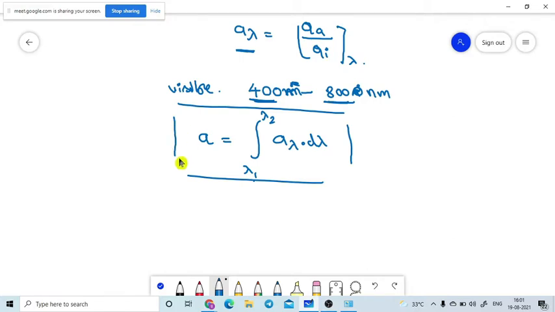So up to PUC 1 level we don't have any problem regarding this. We have problems regarding the previous manner, QA by QI, but we don't have problems regarding this total absorbing power of the body in the particular wavelength region, lambda 1 to lambda 2, or any given values.